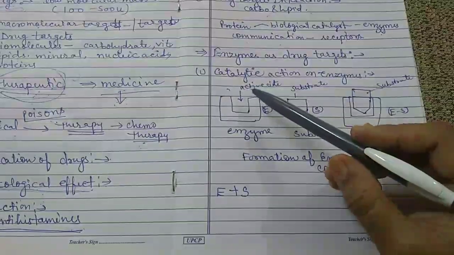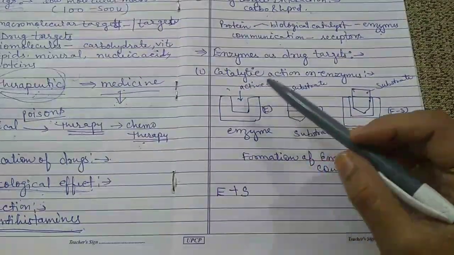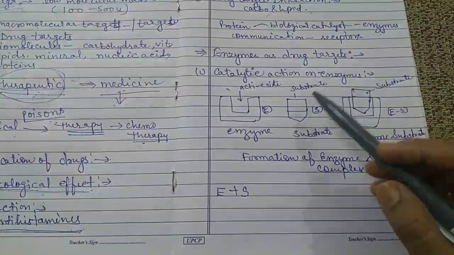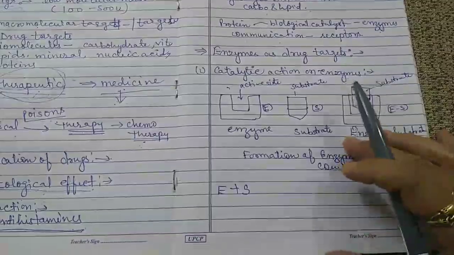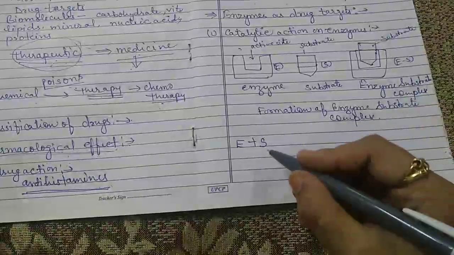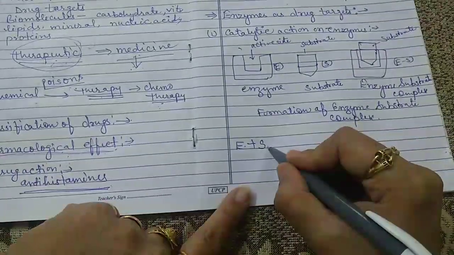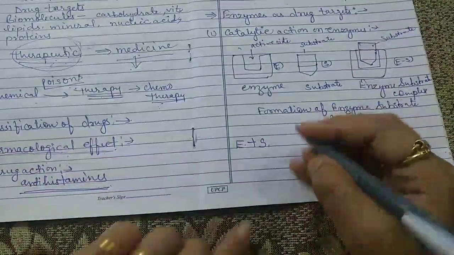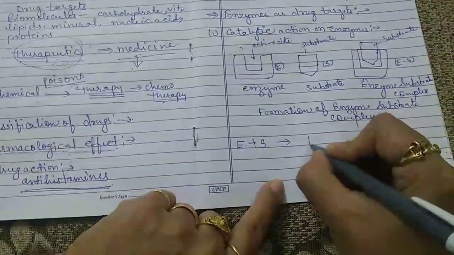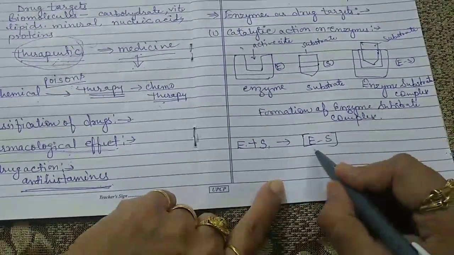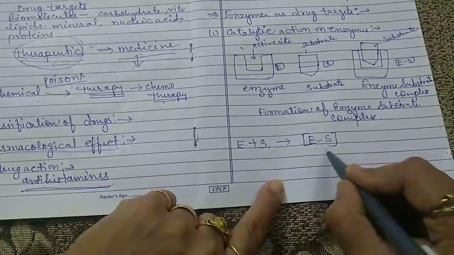So to understand the interaction between the drug and the enzyme, it is important to know how enzymes catalyze the reaction. If we have the enzyme, when it combines with the substrate, or any reactant, we get ES, and this is known as the enzyme substrate complex.